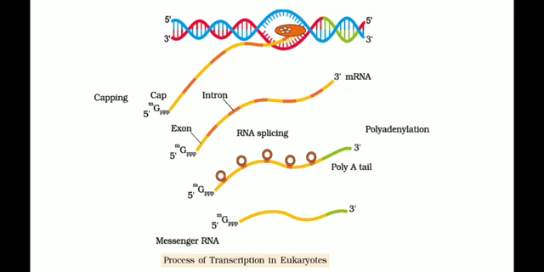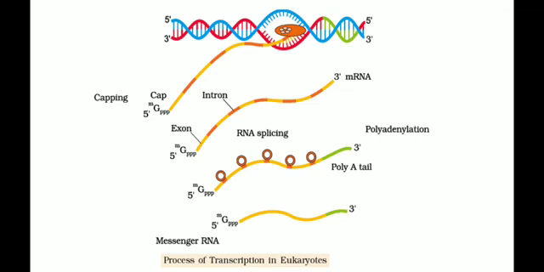Students, see here, this is the diagrammatic representation of eukaryotic transcription. The first diagram is the DNA molecule, and the RNA polymerase enzyme binds to the promoter, then proceeds through the DNA molecule. While moving towards the downstream end, it breaks the hydrogen bonds present between the strands, and the RNA polymerase enzyme reads the information present on the template strand or antisense strand, and synthesizes a new RNA molecule.